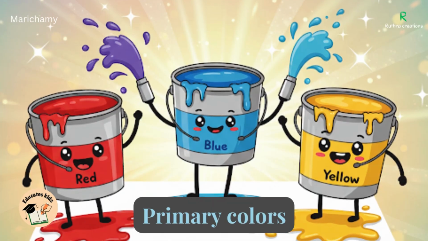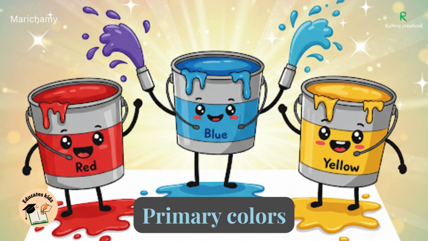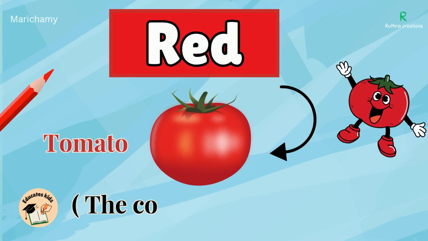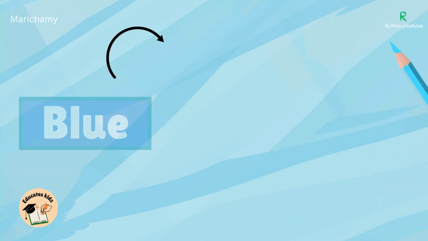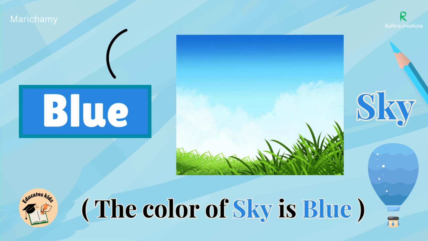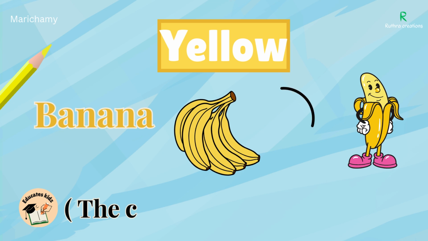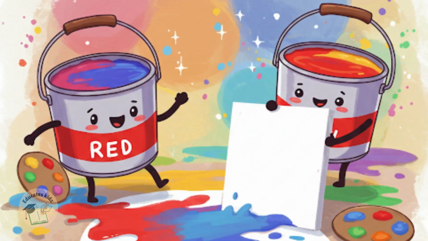Primary colors. Red, blue, yellow. Red. Tomato. The color of tomato is red. Blue. Sky. The color of sky is blue. Yellow. Banana. The color of banana is yellow.